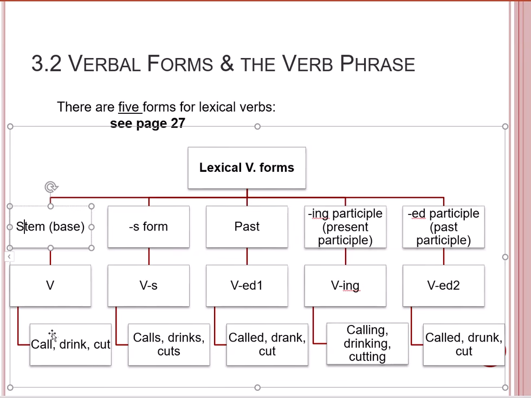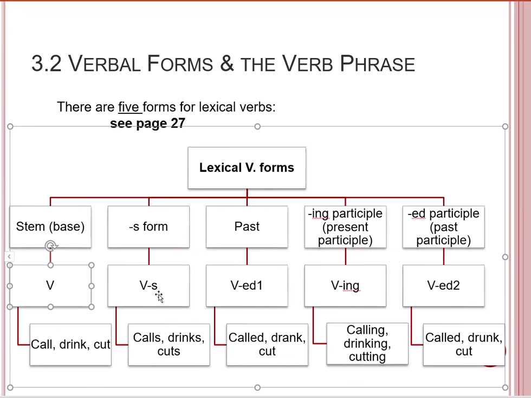Let's take the example of the regular verb call. This is the first form, call, as a stem. The second form, calls. If you make a comparison, you can see that call and calls are 2 different forms, with the addition of the S form.